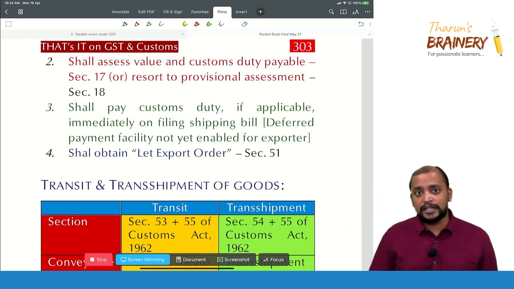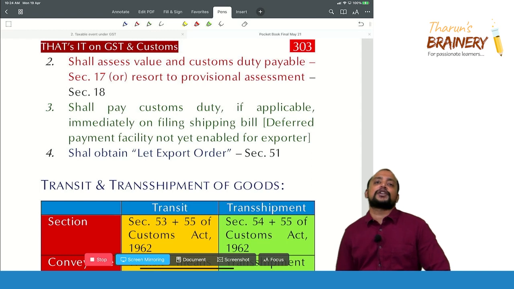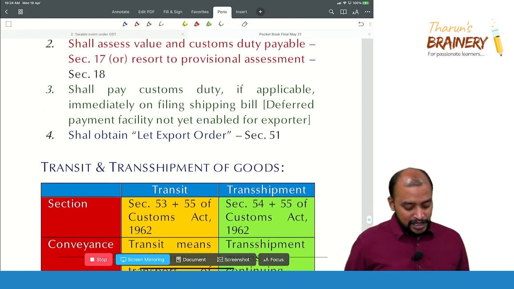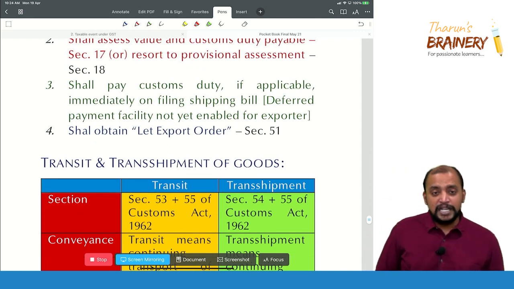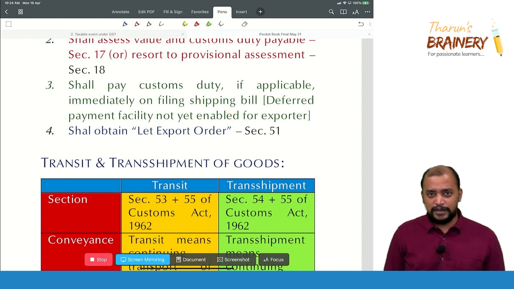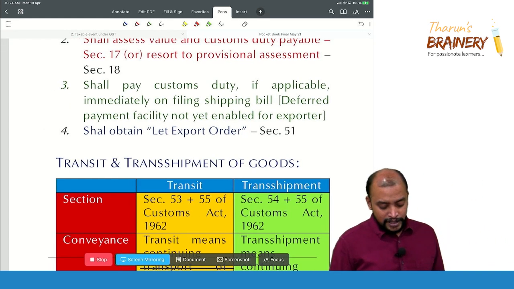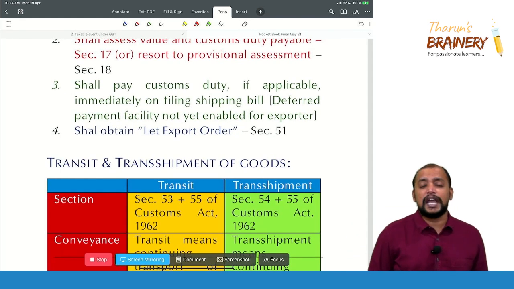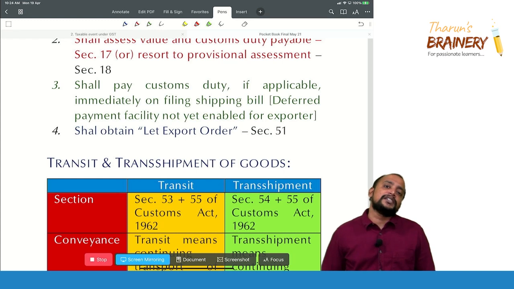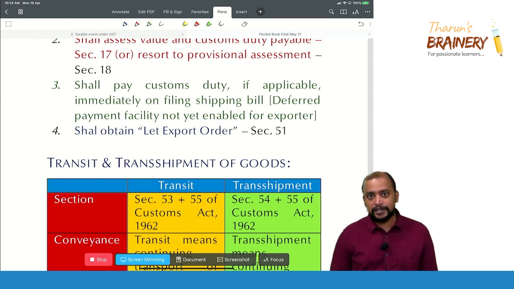We are discussing it in the context of export, but it does not mean it is not applicable for import. Even for import it will be applicable. And they shall pay the applicable customs duty immediately on filing the shipping bill, and the let export order will be passed. So this is about the import procedure and the export procedure. This will be useful only for MCQ purposes, but not for any descriptive question or practical question.